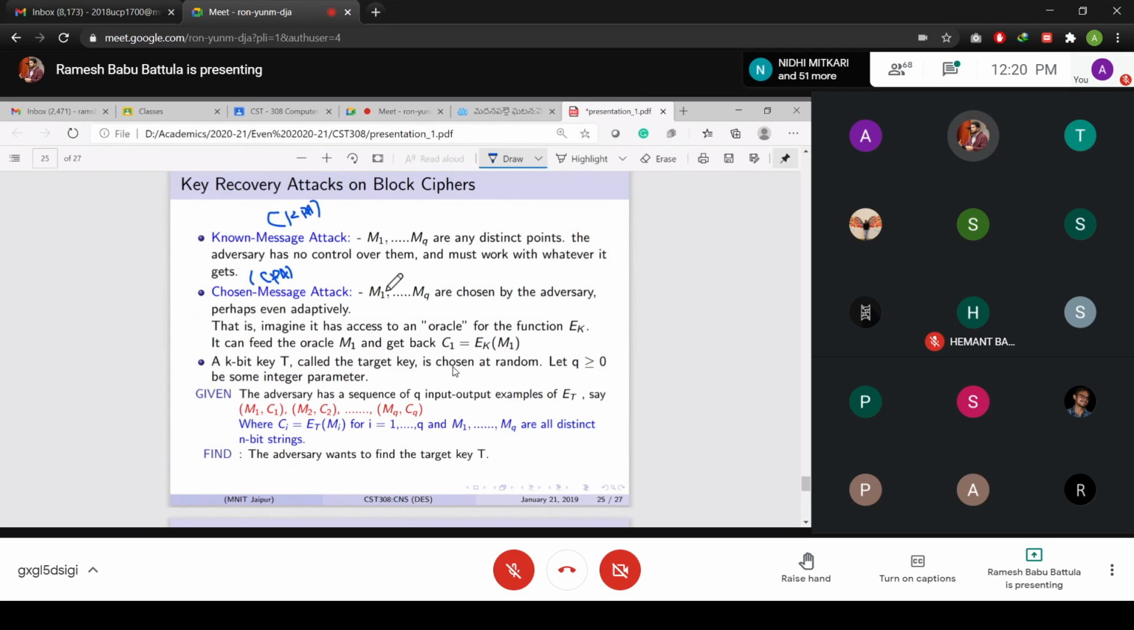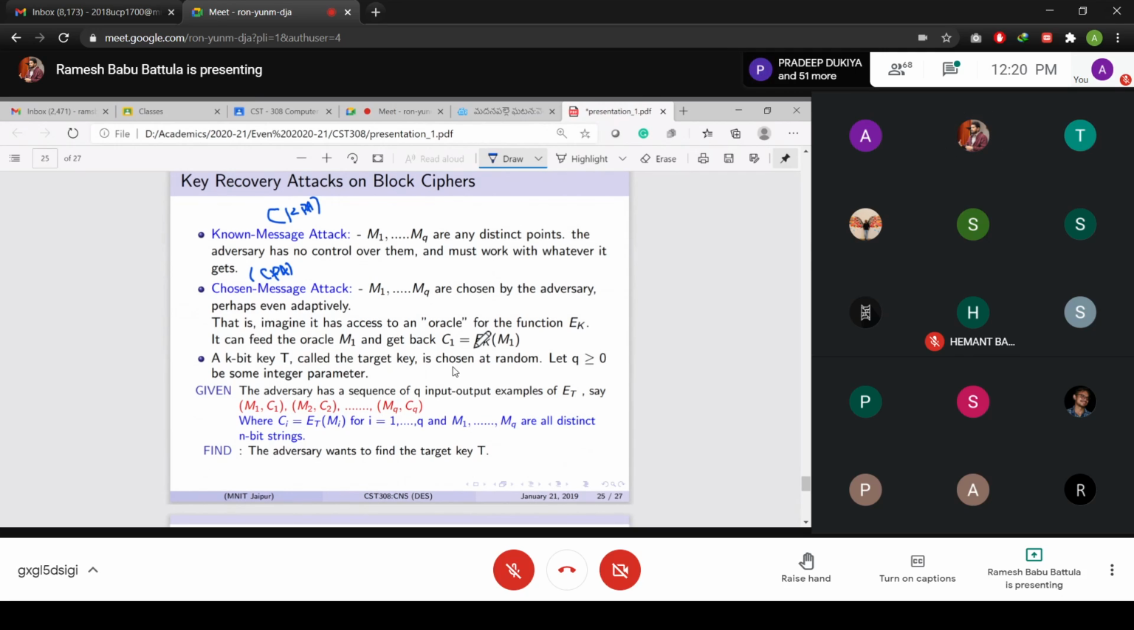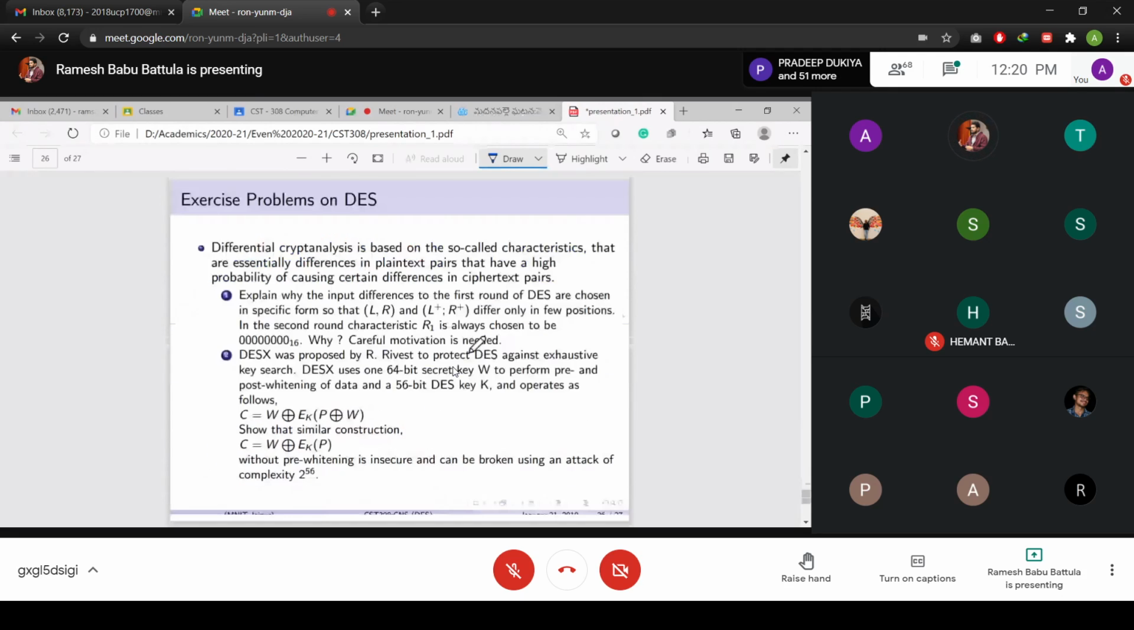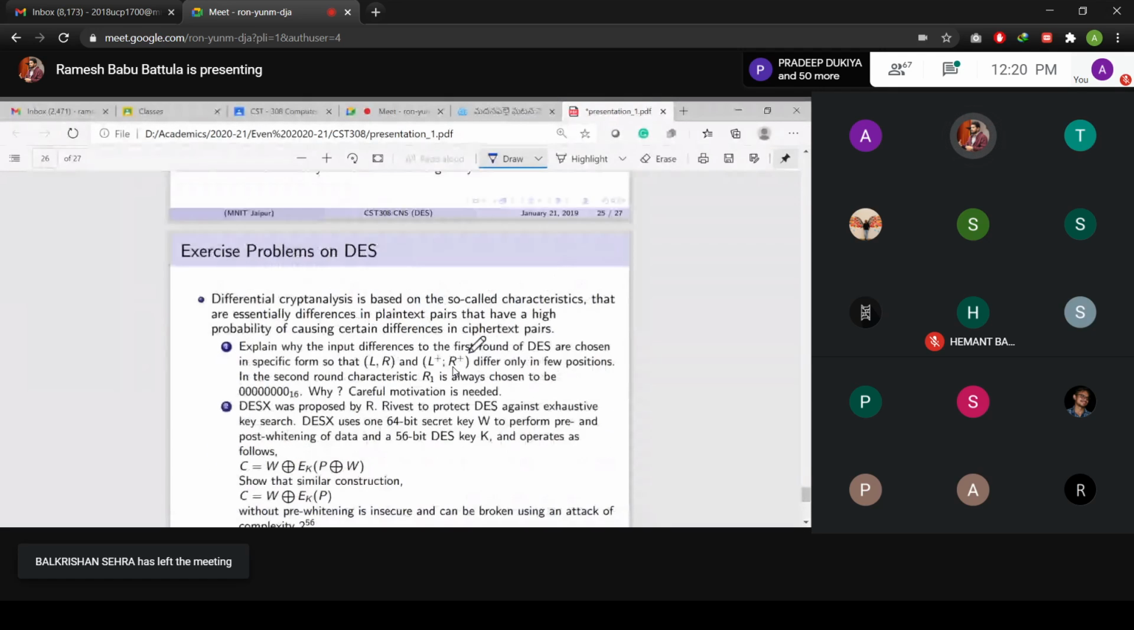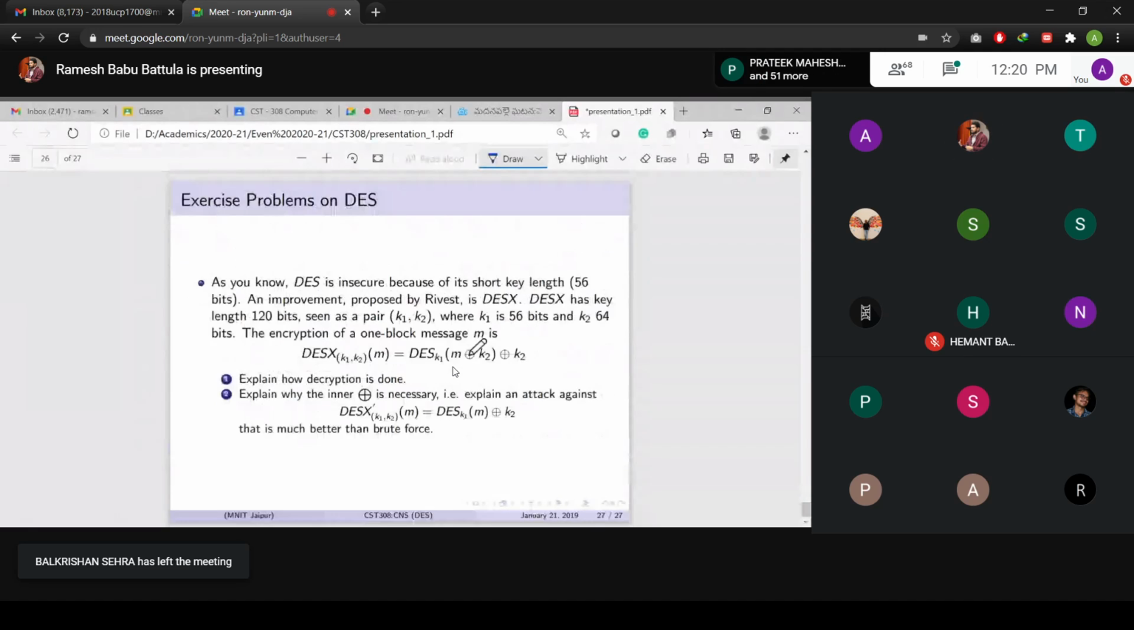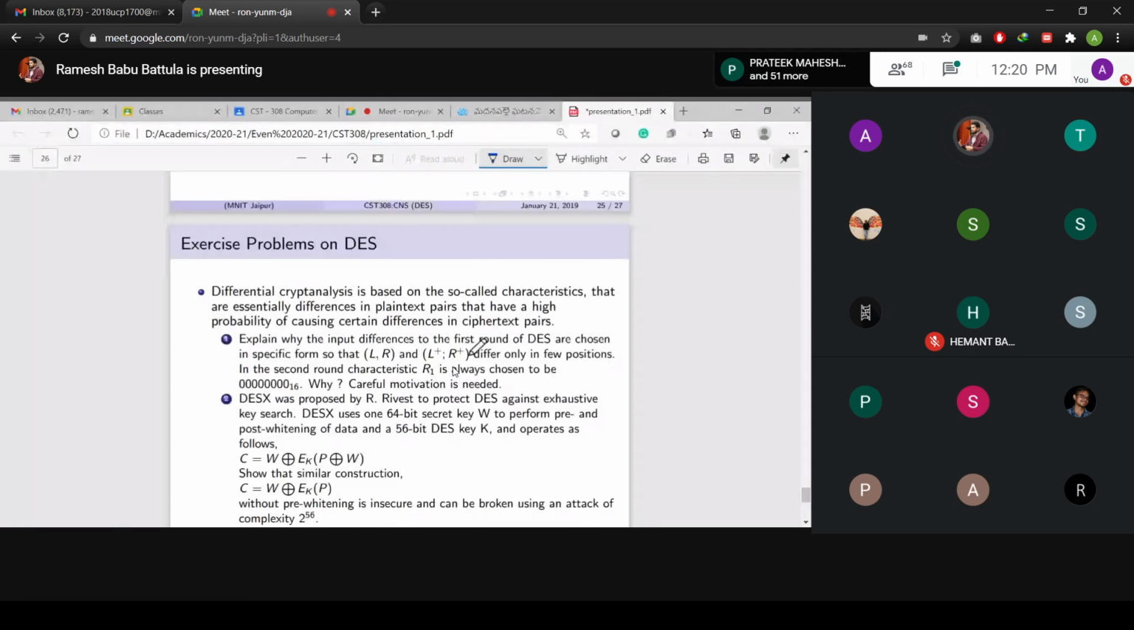So here all messages are chosen. Here all messages are known to the adversary. Here the adversary will choose messages. Once he chooses messages, he computes Ci like this and finds out the target key. So these are the two exercise problems. I will post them on your assignment, and you just go through that.